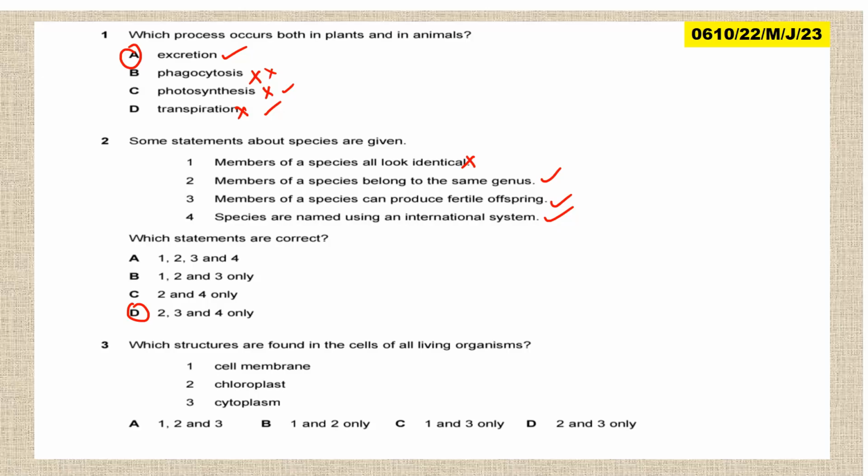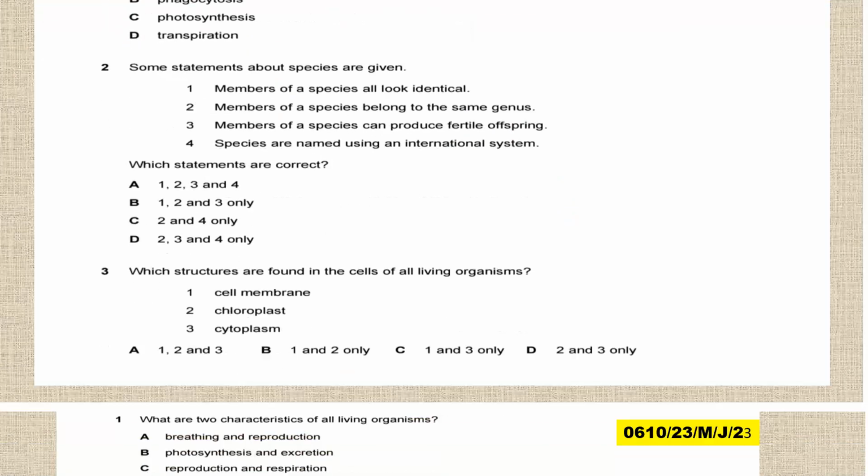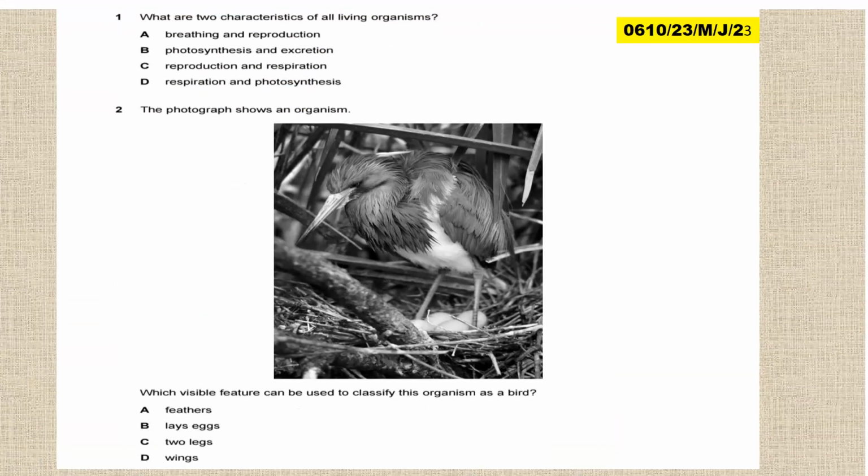Then question 3, which structures are found in the cells of all living organisms? All, which means plants and animals. Cell membrane, yes. Chloroplast, no. Cytoplasm, yes. So 1 and 3 and 2. So the answer is C. Let us look at this one. This is variant 3, Biology 0610, paper 2, variant 3, May, June 2023. What are the 2 characteristics of all living organisms?